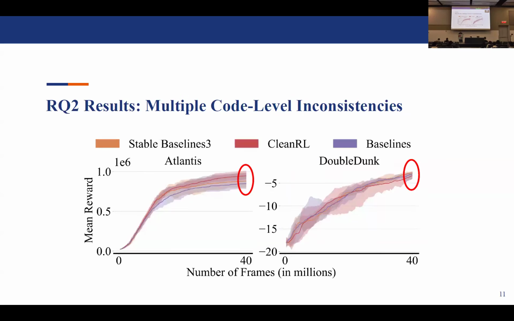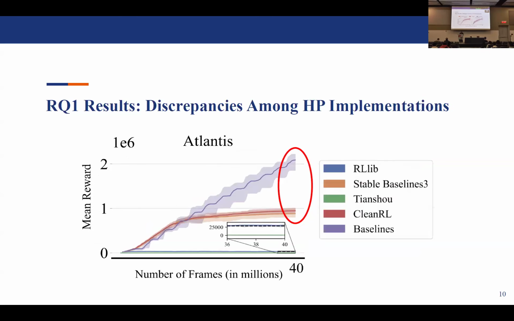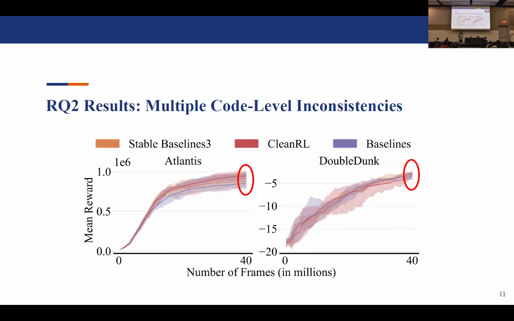So in RQ2, we investigated the source code to figure out what was the root cause of the inconsistencies. We found multiple code level inconsistencies, but the primary inconsistency that caused the discrepancy observed in this slide was the number of frames per episode. This was not correctly set for OpenAI Baselines' PPO code. After setting it correctly to 108K, as the other implementations did, we saw that the curves converged as expected.